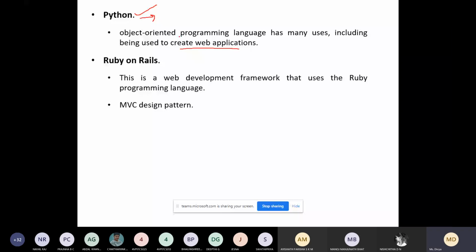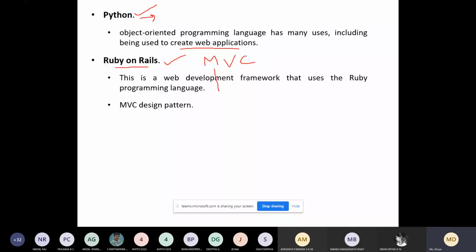Okay. So next is one more. This is Japanese technology for developing websites, that is Ruby on Rails. So this is also used for developing websites. It's a server-side programming language which makes use of the concept of MVC. Okay. So MVC stands for model, view, and controller.